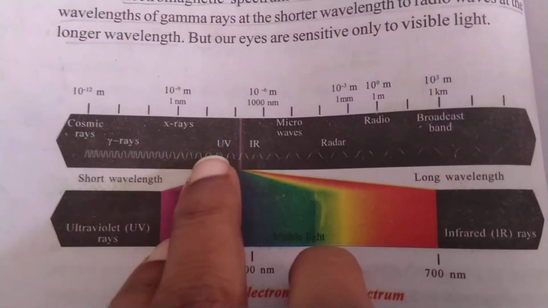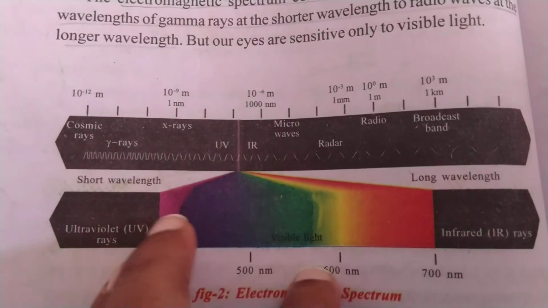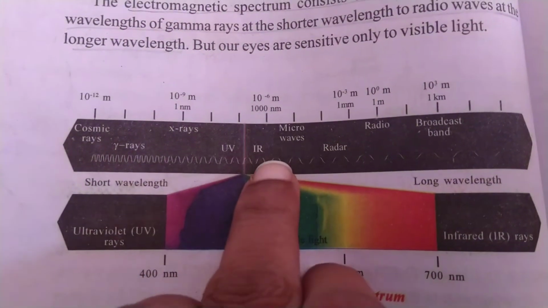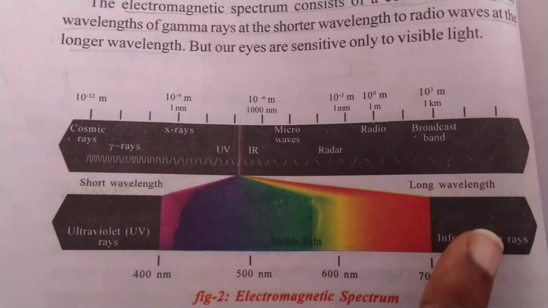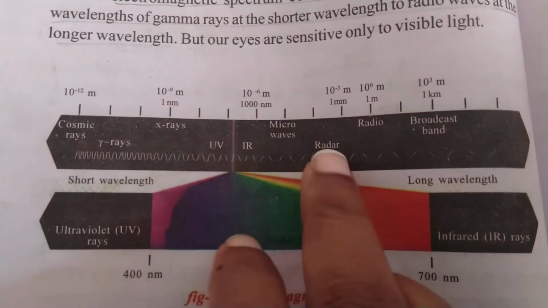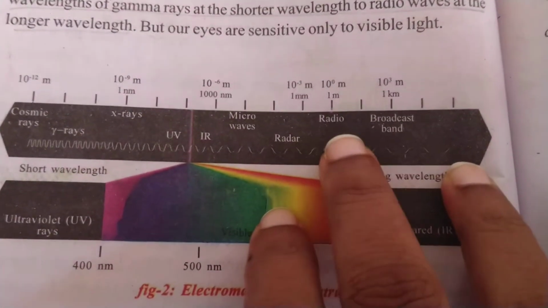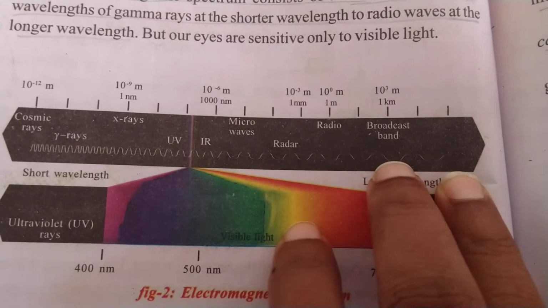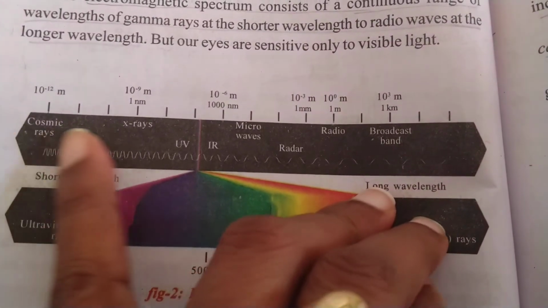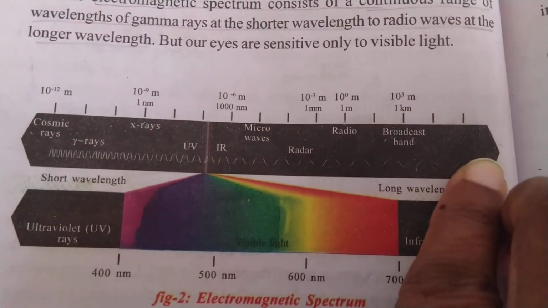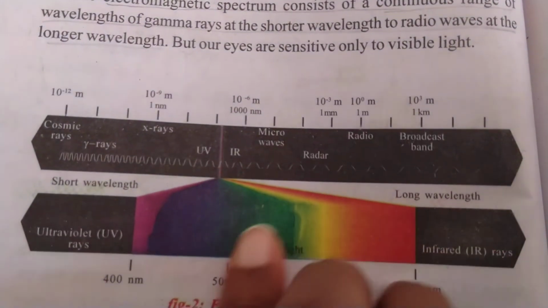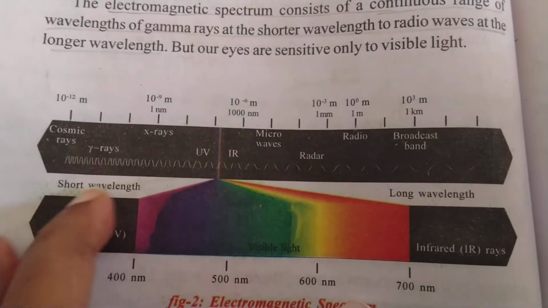On either side you have ultraviolet radiations on the side of violet, infrared radiations on the side of red. And then next, microwaves, radar waves, radio waves, right? Broadcast band, all these form the electromagnetic spectrum. So now coming to the part of, these are all of short wavelength.